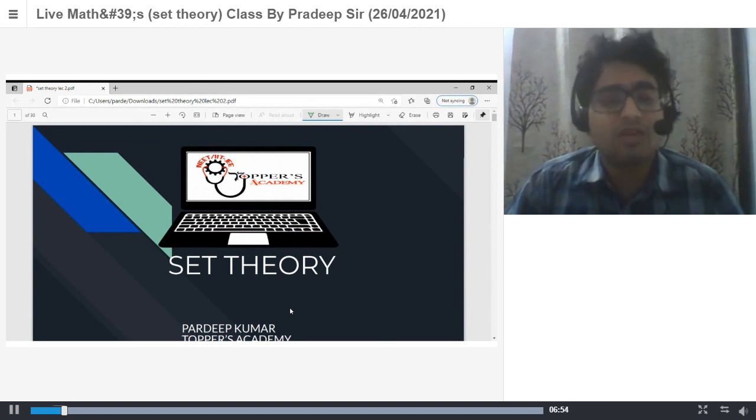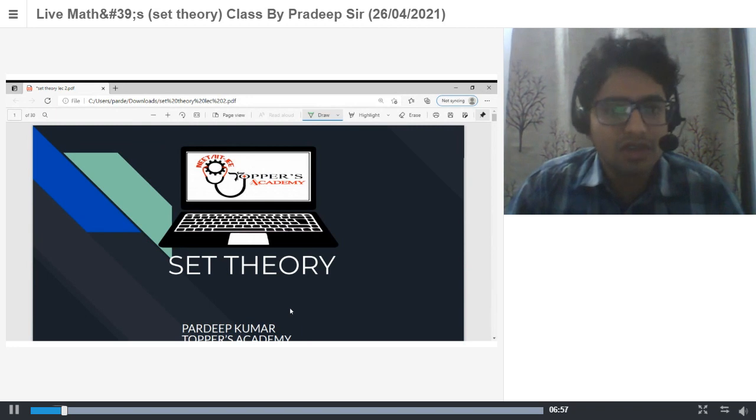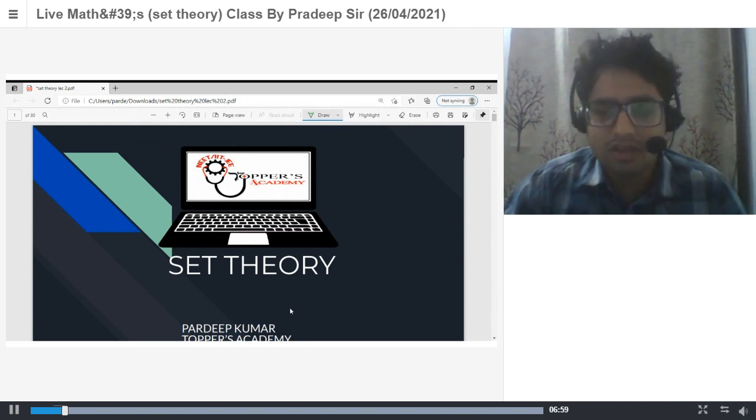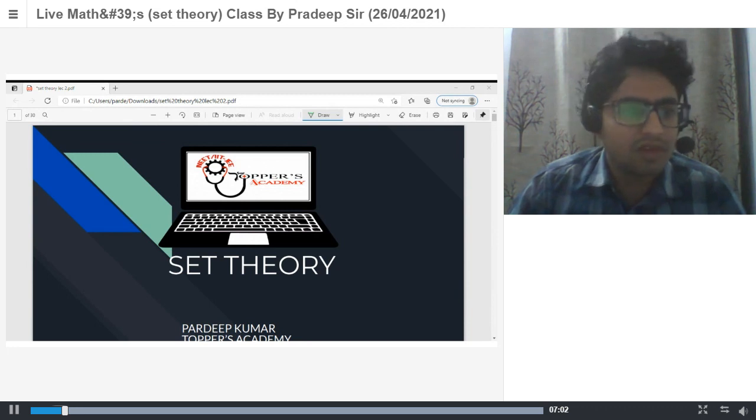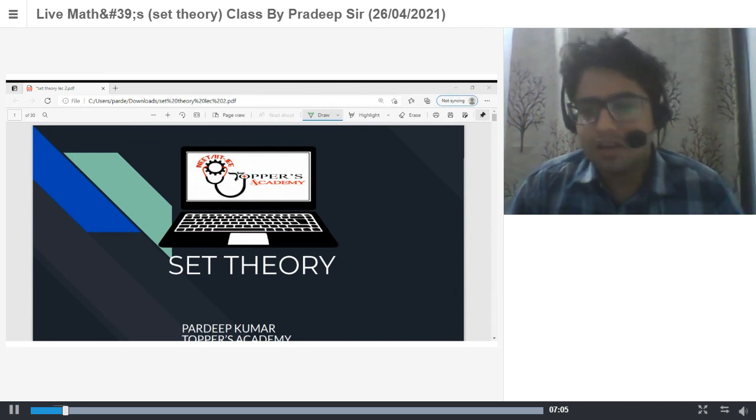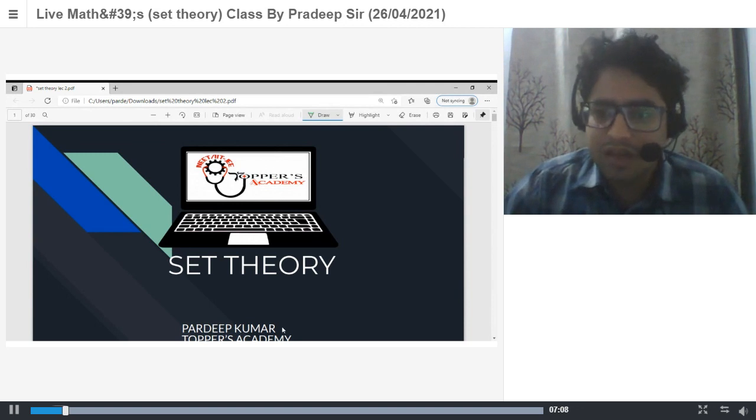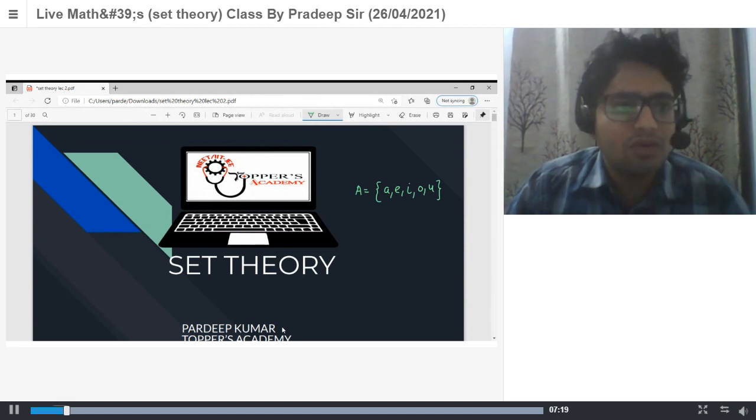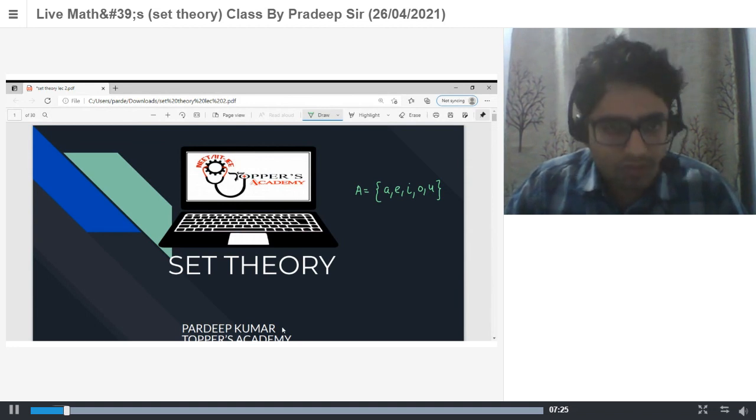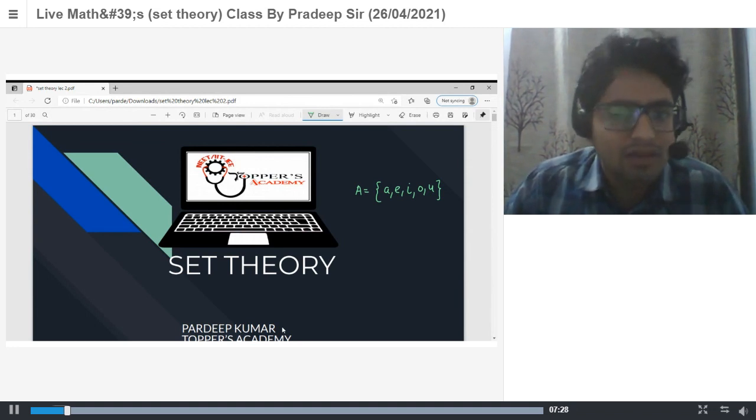For example, the collection of natural numbers: is this the same for everyone? Yes, the collection of all natural numbers is the same for everyone, so this is your set. And there is some notation. Take the collection of all vowels in the English alphabet: A, E, I, O, U. Now a belongs to that set A. Sets are generally represented by capital letters, and their elements, objects or members are generally represented by small letters.